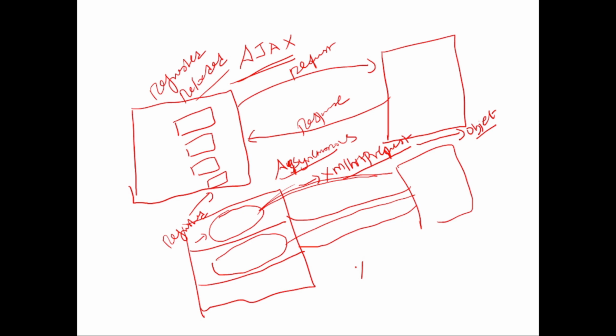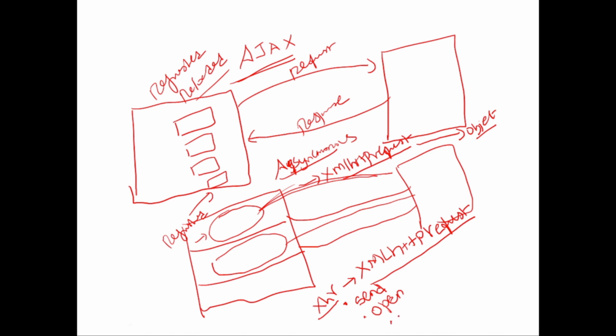Say I'll write it here. What is the object? It's XMLHttpRequest. So we create an object of this JavaScript class. You can call it XHR or xhttp, whatever it is. You create an object with a name that pertains to this class. And then you have certain methods for this class. That is, you have .send for sending the request, .open. So we'll be using all these methods of this class.